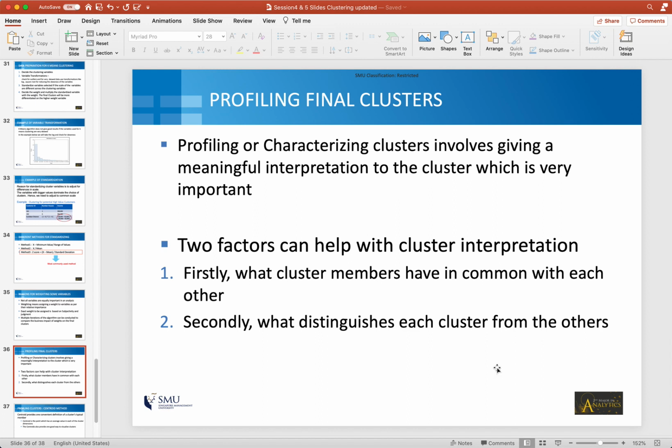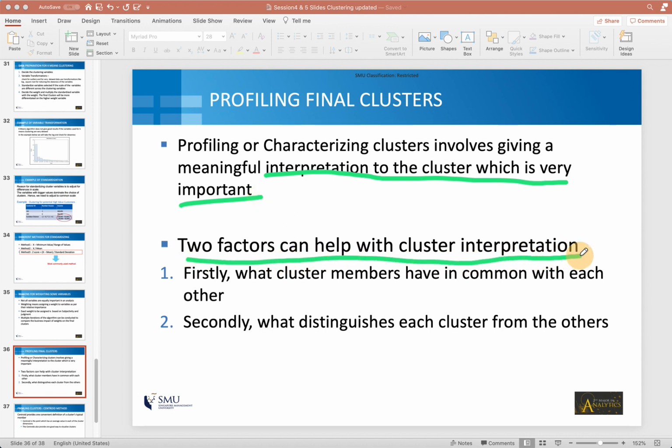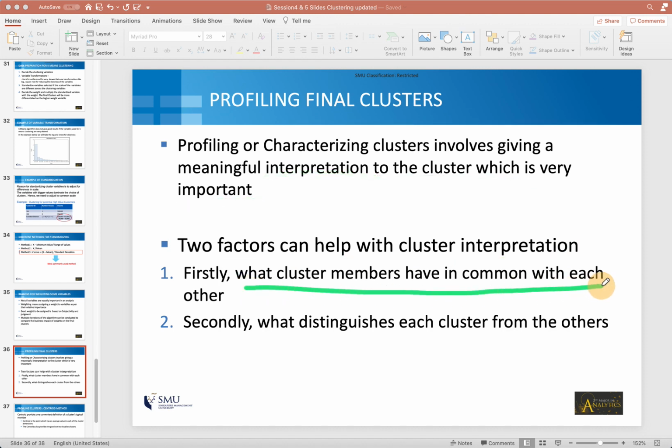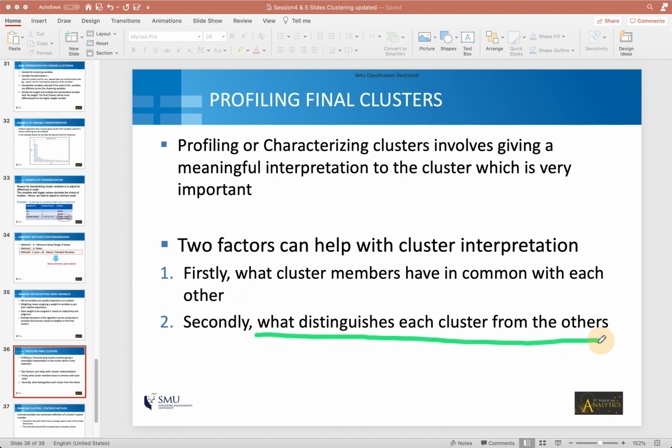So basically, profiling or characterizing clusters involves giving a meaningful interpretation to the clusters, which is very important. And there are 2 factors that can help you with interpreting the clusters. The first one is what are the common characteristics of the observations that belong to a cluster. The second one is what distinguishes each cluster from the other.